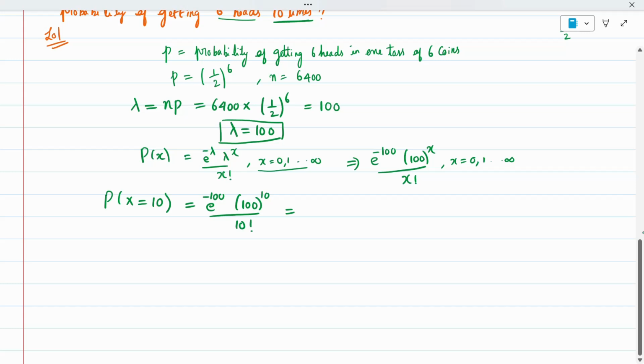Everything we have to calculate in a calculator. So e to the power minus 100 into 100 power 10 divided by 10 factorial, calculate in the calculator, I'll be getting the answer to be 1.025 into 10 to the power minus 30. So this is my answer. So completed.